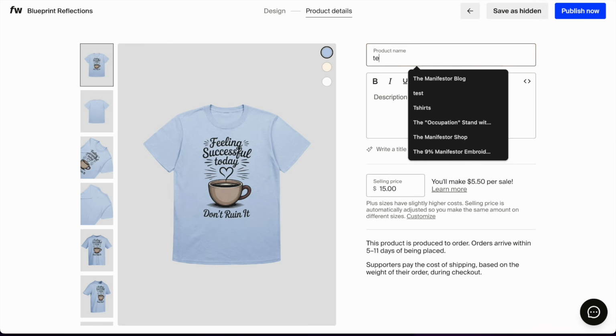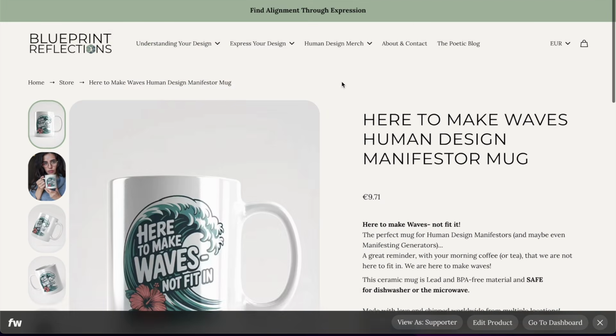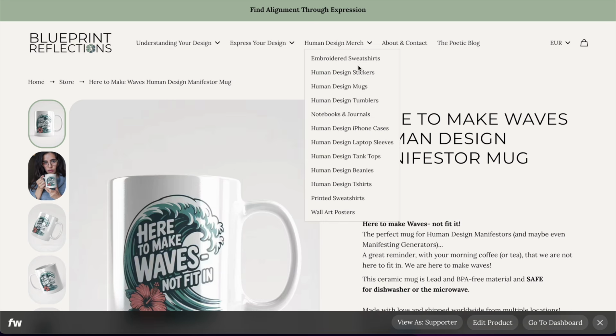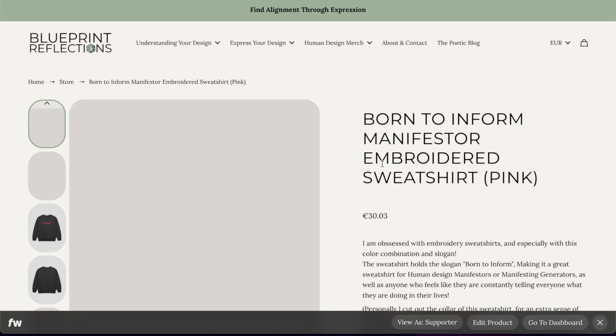So for example, I'm going to write test because it's not an actual product, and your product description. Now for me, product description should include several things. And let me just go to one of my products in my store just to give you an example. I'm going to go with the sweatshirts, with the embroidered sweatshirts, for example. And let's click on one of them.